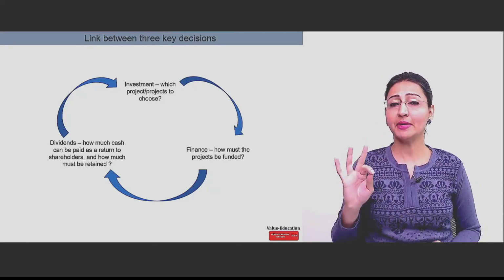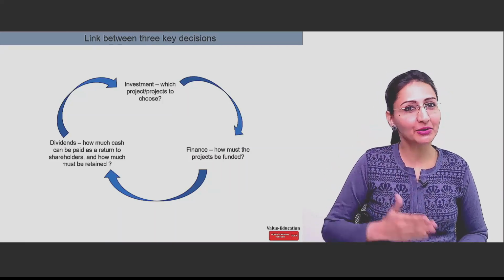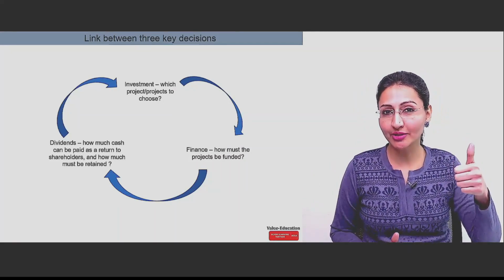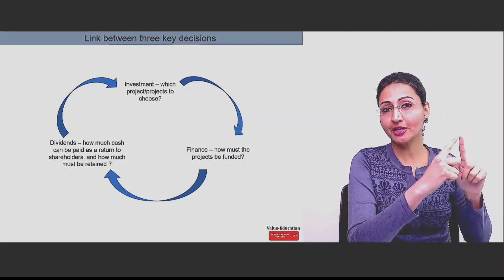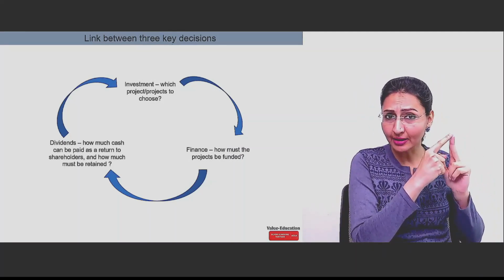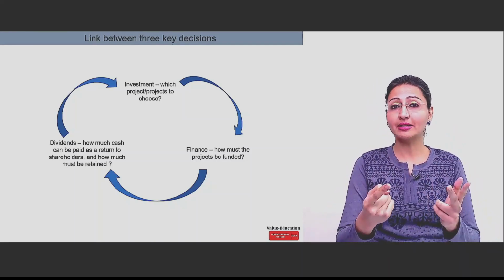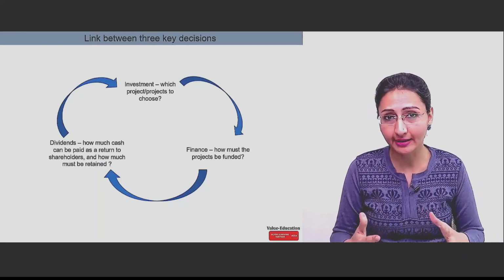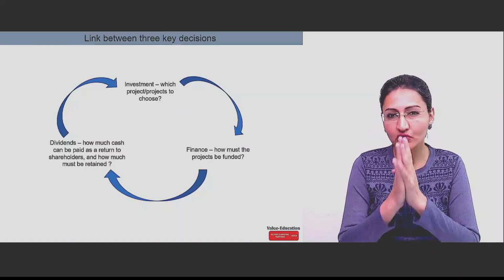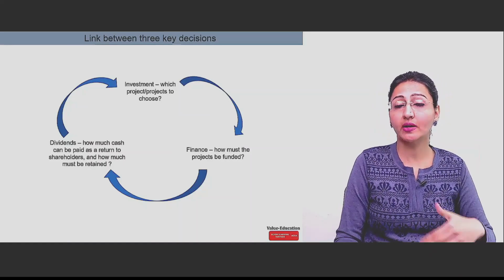So these are three major decisions which are linked with each other and on which you are going to study a lot of content in AFM. One, which project to choose. Two, how should this project be funded, or how should the finance for the project be arranged. And third, dividend decision. How much dividend must be paid, and how much amount of profits must be retained. These are three key decisions which companies struggle to get an answer on. Remember, you have to quote these three when you're writing the answers in the exam.